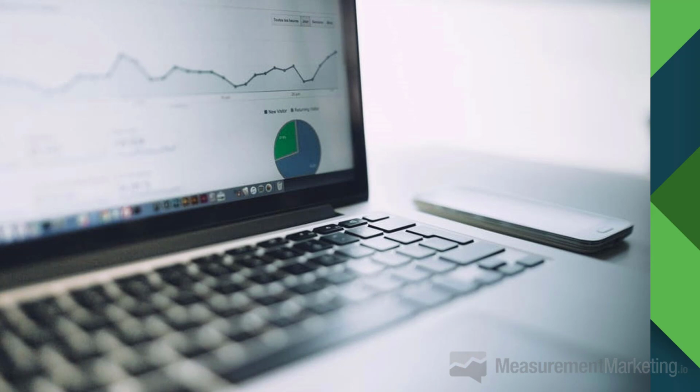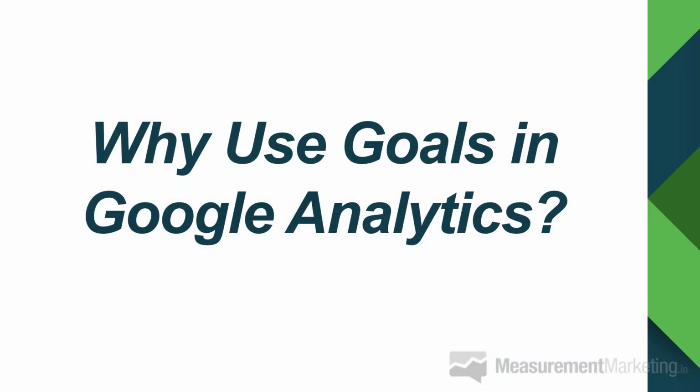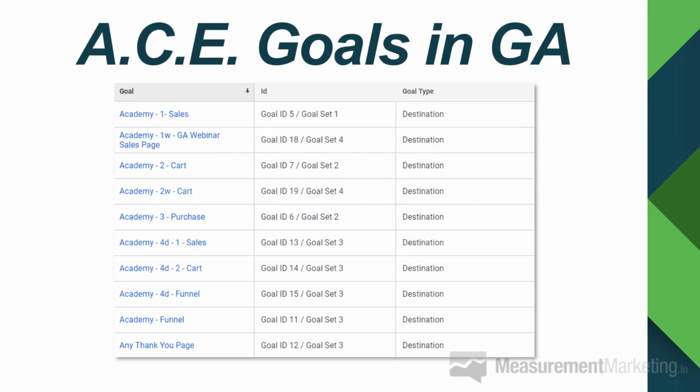This is an obvious tie-in. Google Analytics is a fantastic tool. It is built to track goals, and you can set up goals very quickly. So why would you want to use goals in Google Analytics? Well, very simply, you can set up goals incredibly fast in Google Analytics, something called destination goals, which is based on the URLs that people go through. And while this training is not focused on how to do that, we have other trainings in our channel that you can look to actually set those goals up. So you can definitely learn how to do that.